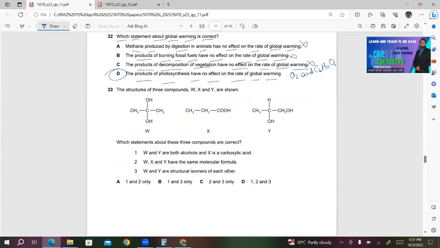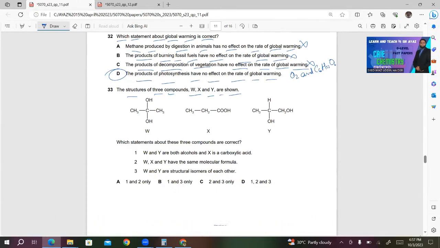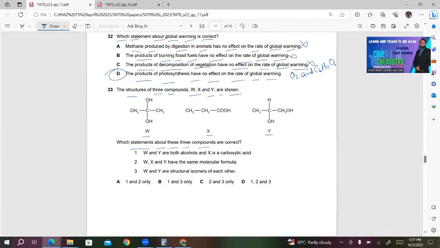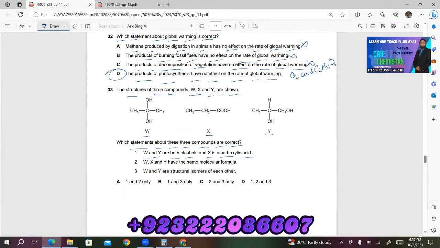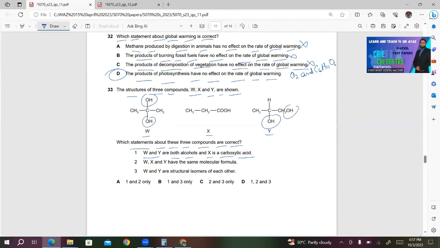33. The structures of 3 compounds W, X, and Y are shown. This is W, X, and Y. Which statements about these three compounds are correct? Number one, W and Y are both alcohols and X is a carboxylic acid. Look at the functional group in W and Y. W contains OH and Y also contains OH. So both of these are alcohols. This is correct. What about X? X contains COOH, which is carboxylic group. So statement number one is correct.